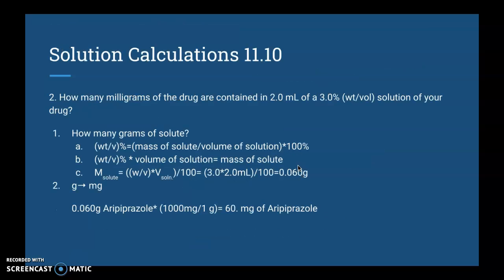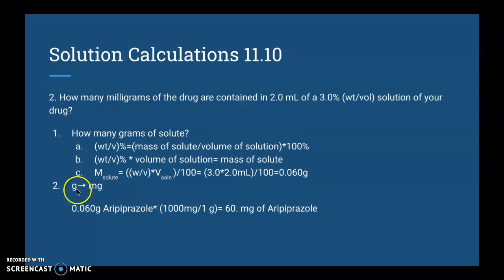Now, we're also going to talk about how many milligrams of the drug are contained in 2 milliliters of a 3% solution. So we're going to find out how many grams of solute that would include. And so once we follow this formula, we find that it's actually going to be 0.060 grams of solute.